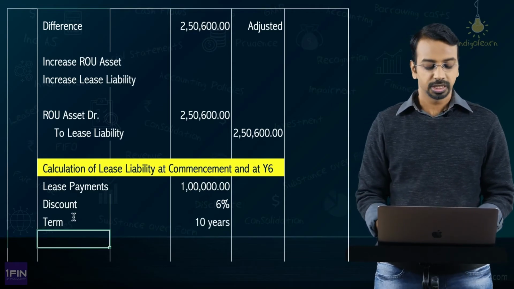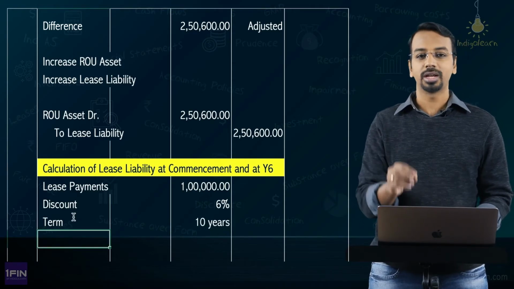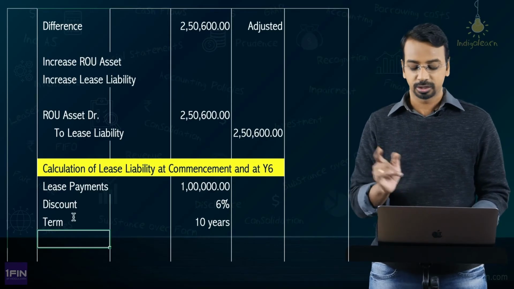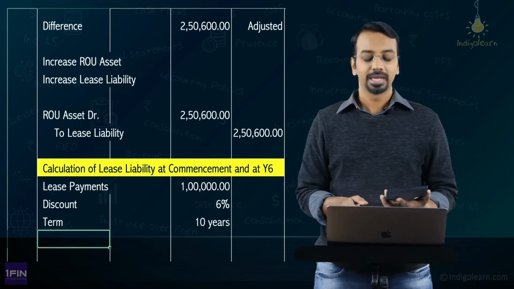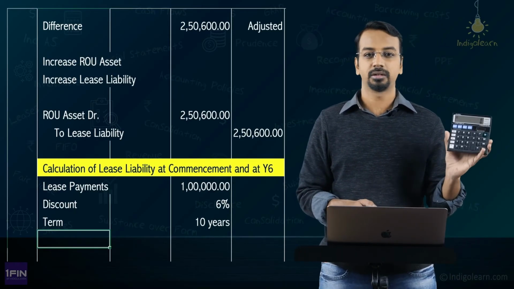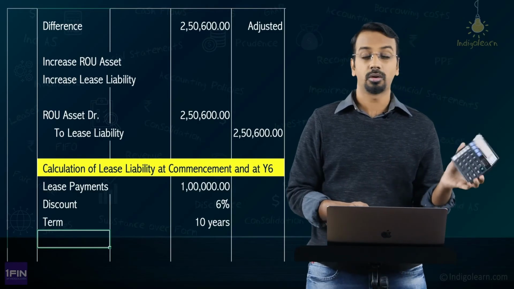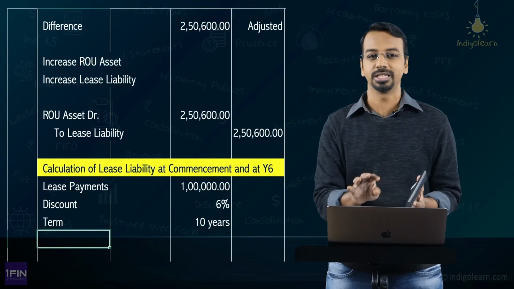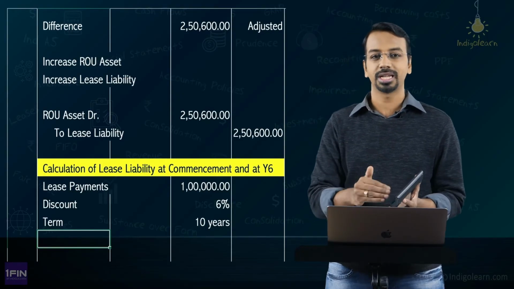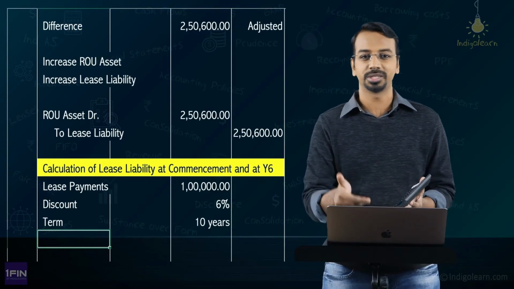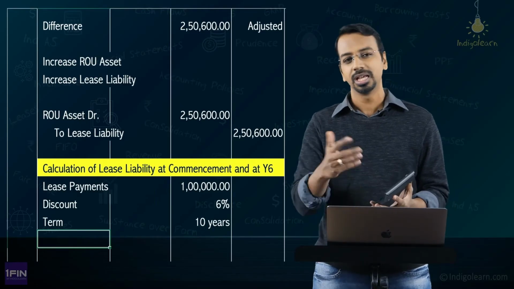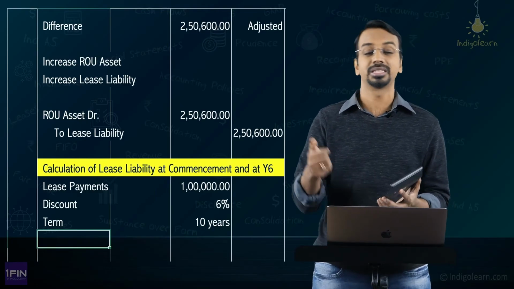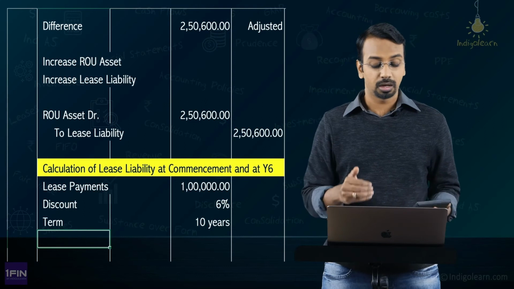Now, you need to calculate the present value of 1 lakh at 6% for 10 years. By using a calculator, what I prefer is this kind of calculator, which you get in the Citizen model, also in the Orpat model. Casio is fine. If you are used to Casio, no need to change it. This is what I found slightly more effective in calculating present values and doing grand totals. But nonetheless, you can use Casio and use the M plus MRC function. That's perfectly fine.